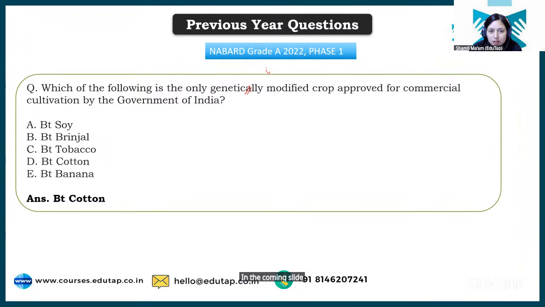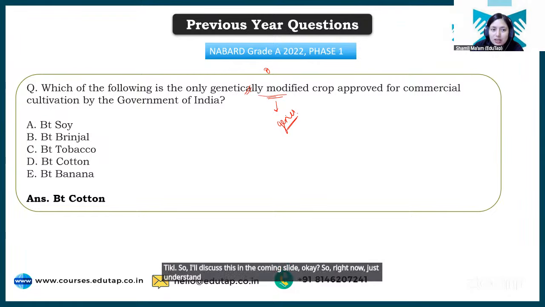GMOs are genetically modified organisms, the crops or organisms where we have modified the genes. So right now, just understand that the only genetically modified crop approved by the Government of India is BT cotton.